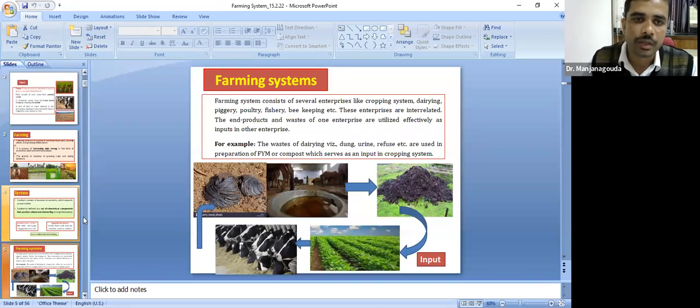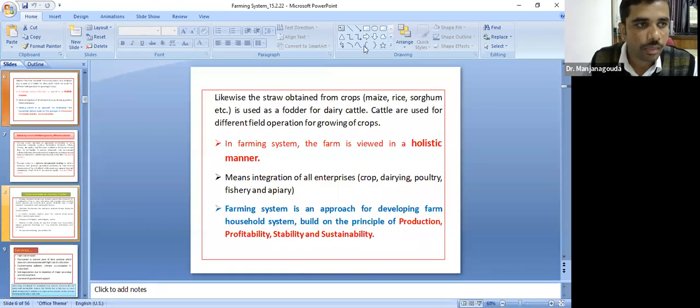Say for example, the waste of the dairy, that is cow dung, urine, refuse, etc., is used in the preparation of FYM compost, which serves as an input for the crops, that is the cropping system. Likewise, the straw obtained from crops like maize and sorghum is used as fodder for the cattle, that is, as an input for cattle feeding. And in the farming system, the farm is used in a holistic manner, means the integration of all the enterprises: crop, dairy, fishery, poultry, apiary, all those things.